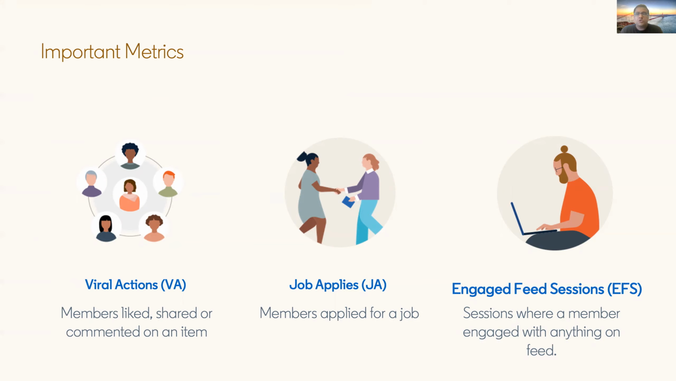The second metric is job applies. When a member looks at their feed, there might be an item about job recommendations, and if a member applies on these specific jobs, then we count it as a job applies metric. The third metric is engaged feed sessions, the sessions where the member is engaged with anything on the feed.